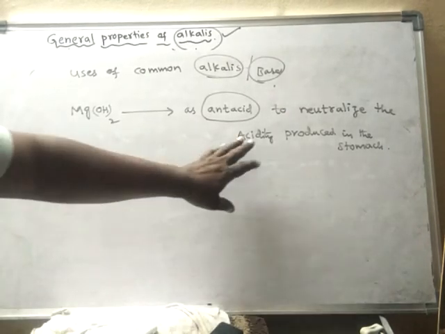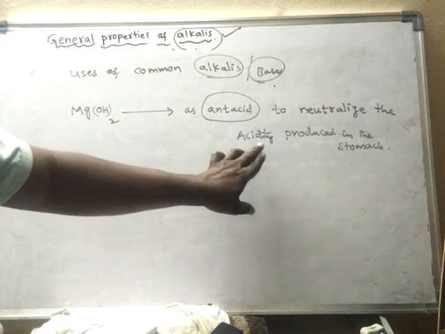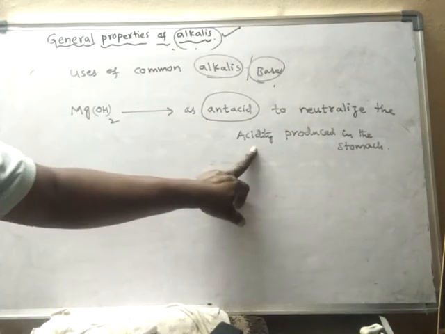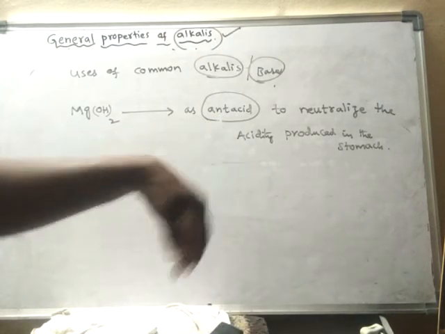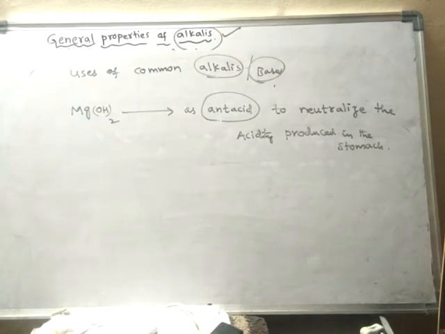In order to neutralize that acidity, we will use an antacid tablet. Antacid will neutralize the acidity produced in the stomach, and it gives us relief from that pain or irritation.